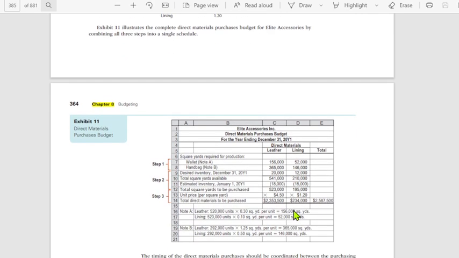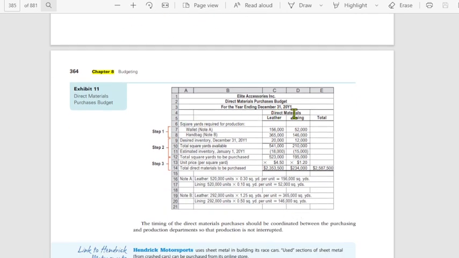Okay, let's look now at this sample, yung i-complete natin yung direct materials purchases budget. Okay, so eto na siya under Exhibit 11. Direct materials, leather, and lining. Now, meron tayong square yards required for production, so wallet and then handbag. Makikita mo yan sa Note A and then Note B: 156,365 and 52,146. The desired ending inventory is 20,000 and 12,000. I-add mo lang po yan and then you will get the total square yards available for each direct material. The estimated beginning inventory for January 1, 20Y1 is 18,000 and 15,000 for leather and lining respectively. So ngayon, ang kailangan mo ay total square yards to be purchased is 523,195 for them.